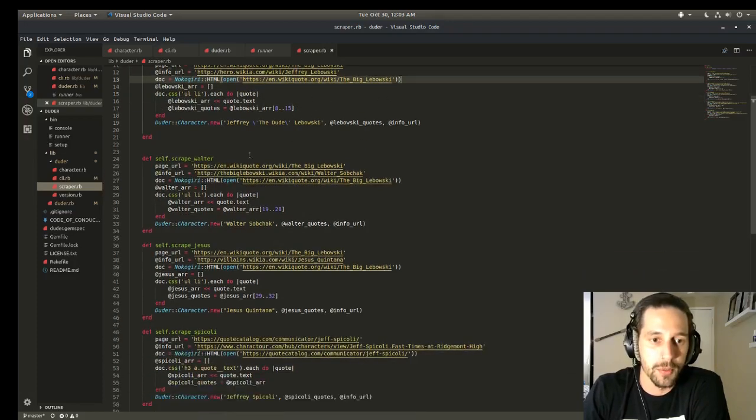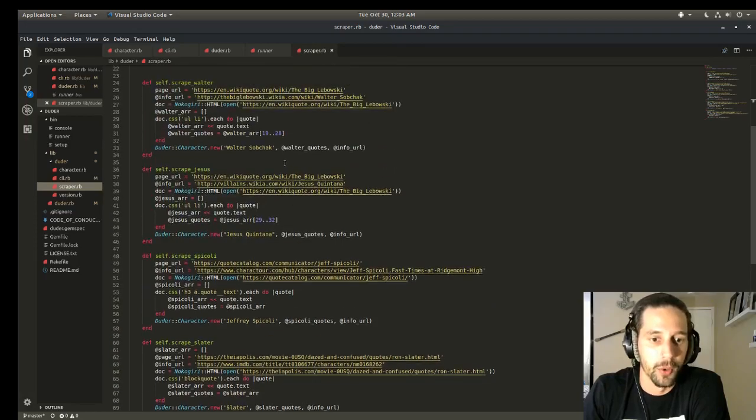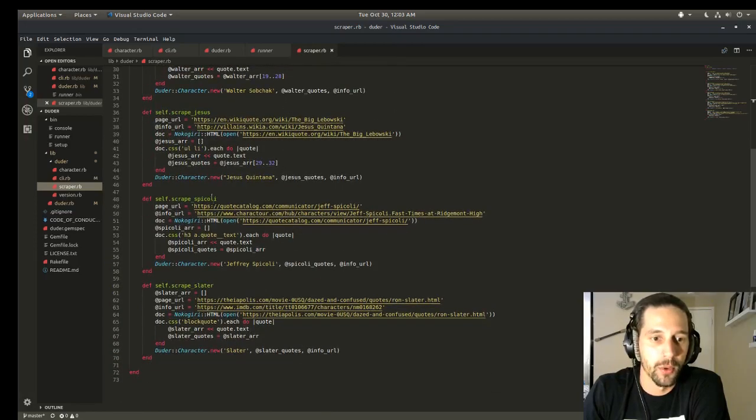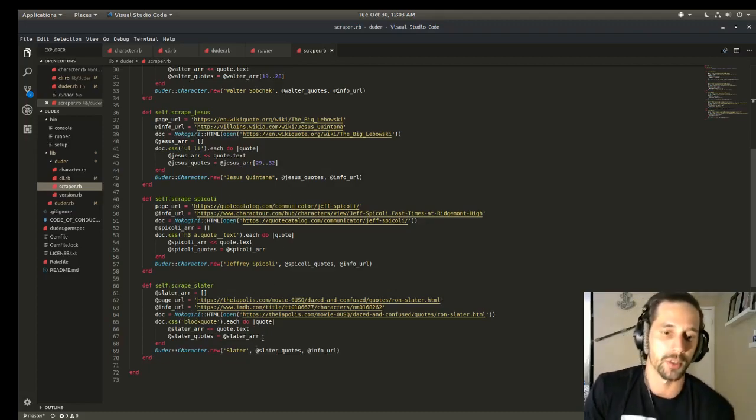So it's basically the same setup for all of my characters. The only difference being that for Spicoli and Slater, they had their own page, and I didn't necessarily have to select certain quotes out of my array, but I still have it set up the same way, just so it was all uniform. I might refactor that later because it is a little bit redundant, but it's the same kind of setup with the whole thing.